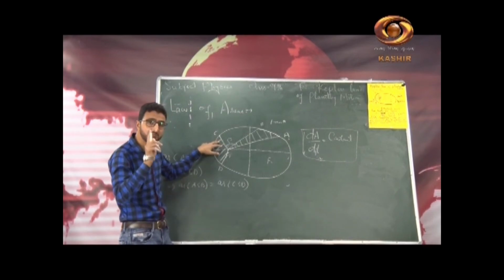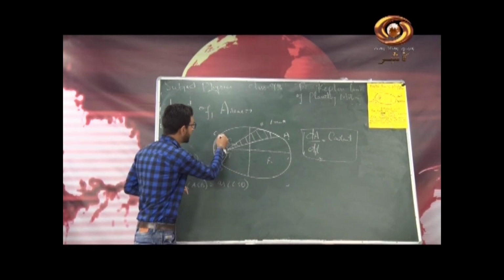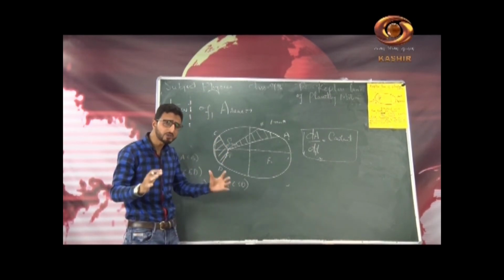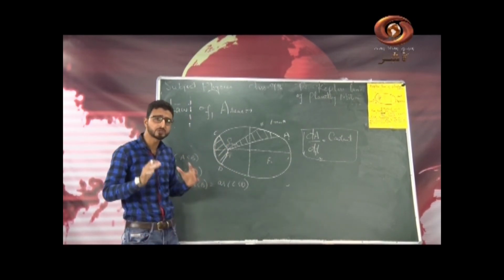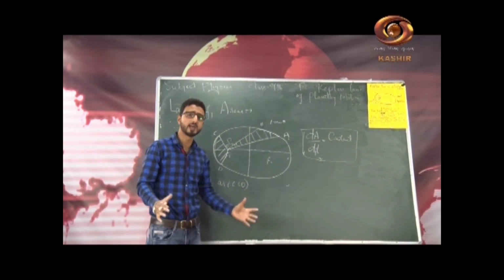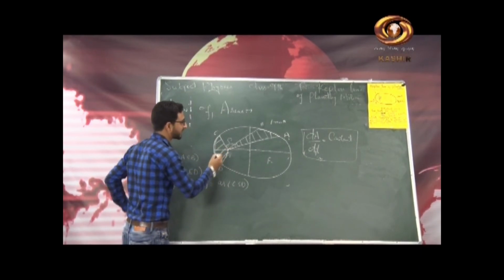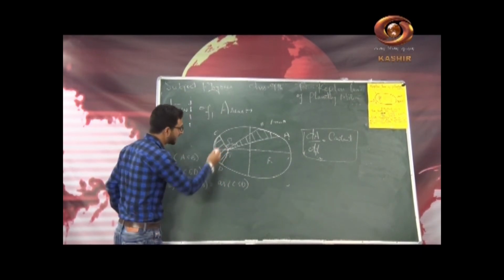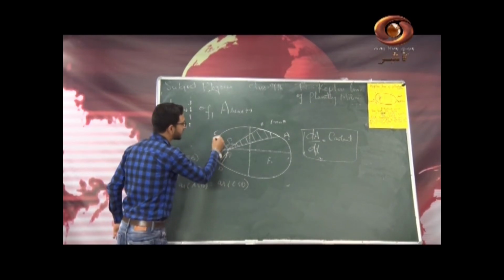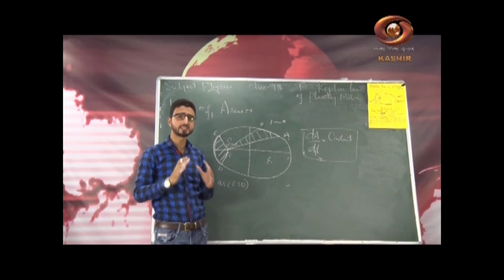Then the planet must move faster from C to D. I mean, the planet must move faster when it is closer to the sun, so as to cover equal area in equal intervals of time. In other words, the speed of the planet must be greater when it is closer to the sun, and vice versa. So this is the statement of the second law.